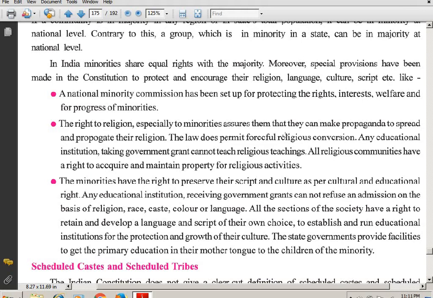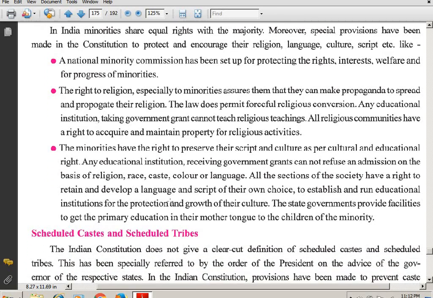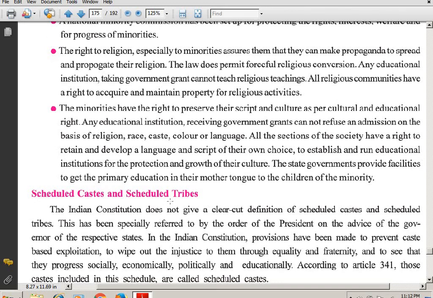Or in a community, suppose half the people are Christian and half are Hindus, you cannot force others to become the vice versa. So you are free, you cannot force anyone. Any educational institution taking government grant cannot teach religious teachings. That is understood, we see it in our school also. All religious communities have a right to acquire and maintain property for religious activities. For religious activities, they collect some funds and they have the right to do so.